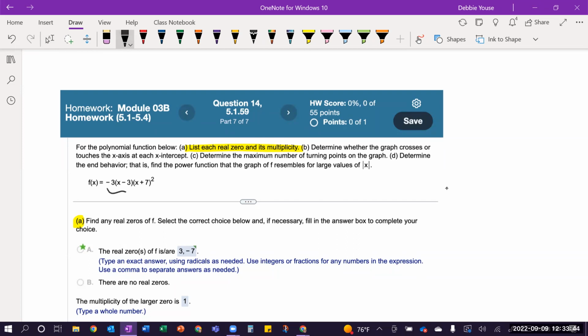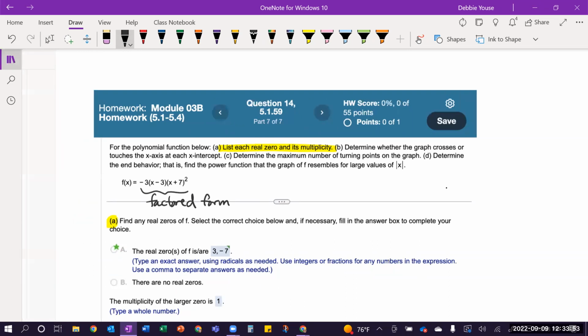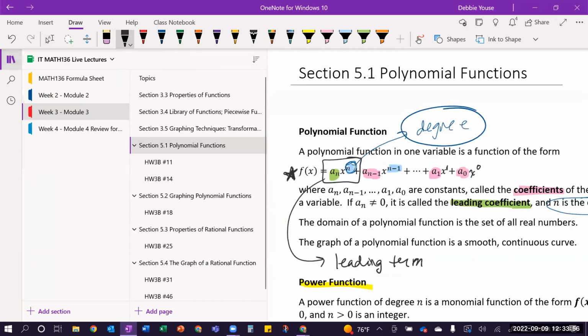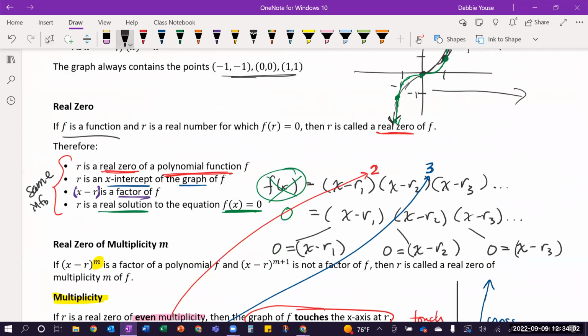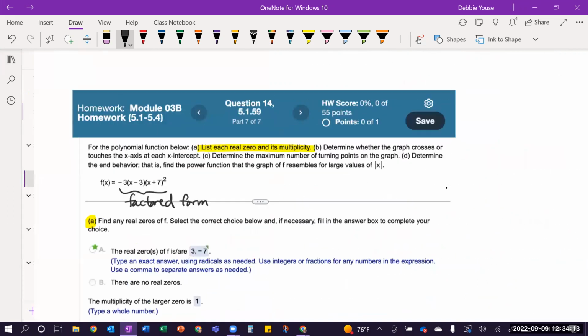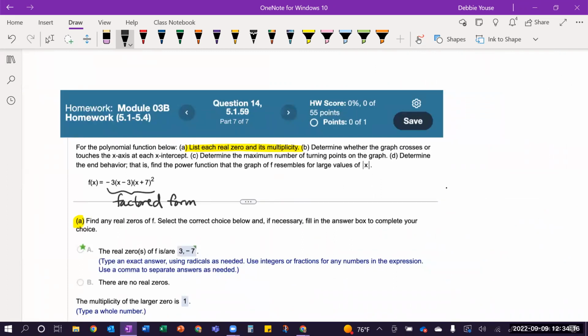So factored form is nice because remember my bullet points I showed back here. If you know something about the third bullet, x minus r is a factor, well, then that tells you something about the value of r being a real zero or an x-intercept and things like that, okay? And a real solution. So factored form is useful. So if it's not already in factored form, then you should probably factor it so that you have it in factored form. And that'll be useful for you with that.